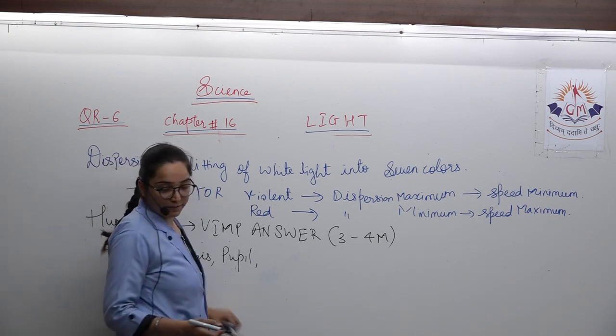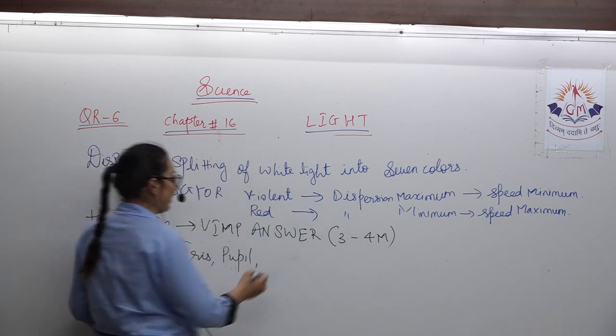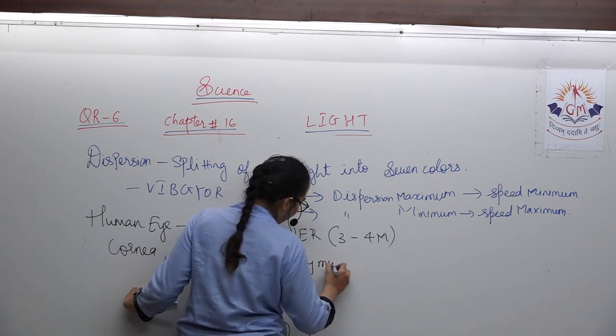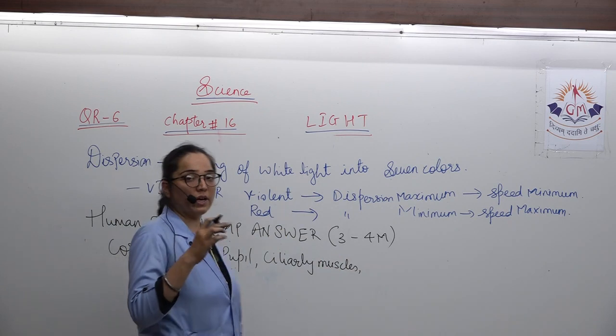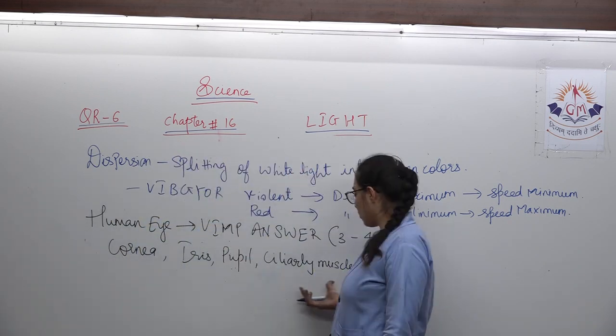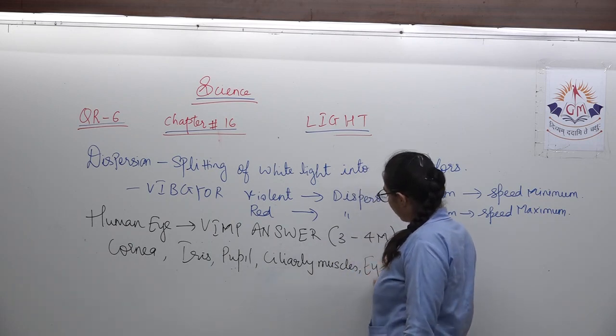After that, you have the ciliary muscles. They hold the lens, and they are opening and closing it, adjusting the focal length of the lens. After the ciliary muscles, you also have the lens.